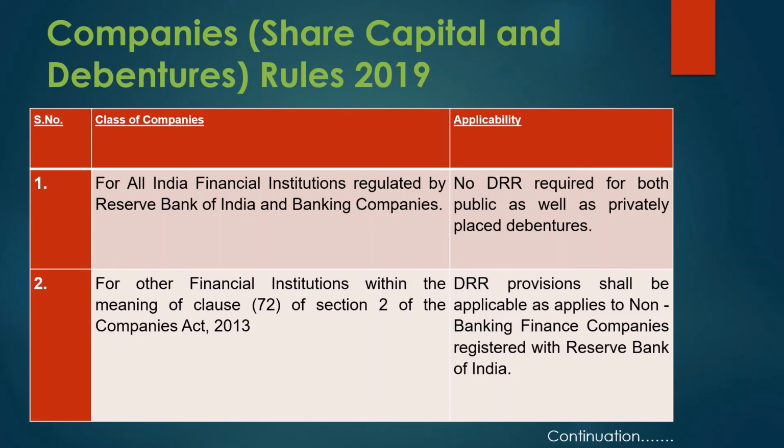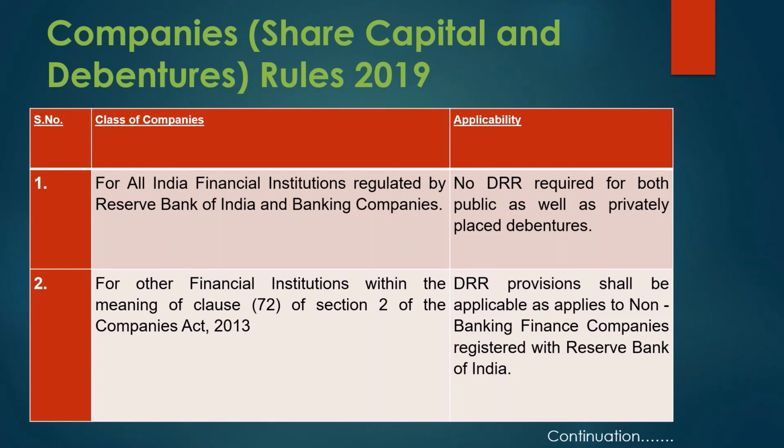Here they are telling in this new amendment rule that no DRR is required for both publicly as well as privately placed debentures. So if such companies, financial institutions regulated by RBI and banking companies, are placing debentures, either by private placement or by giving the debentures to the public, in those cases debenture redemption reserve is not applicable for this type of companies.